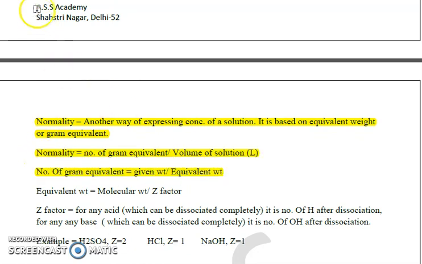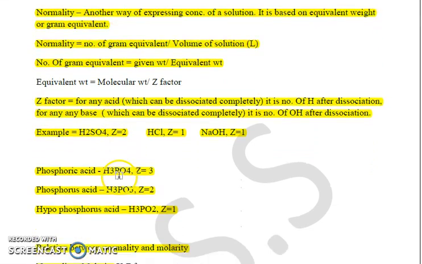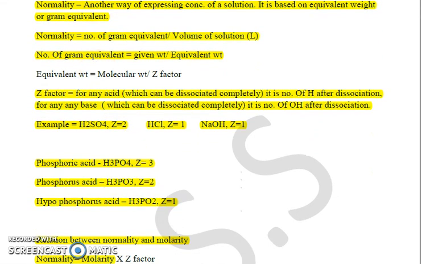So this Z factor, or some people call it the X factor or K factor, is very important, and it is different for different bases, acids, metals, non-metals, cations and anions. For any acid which can be dissociated completely, it is the number of H+ after the dissociation. For example, HCl has Z as 1, and H2SO4 has 2, because they have respectively 1 and 2 hydrogen atoms which can be ionized after dissociation.